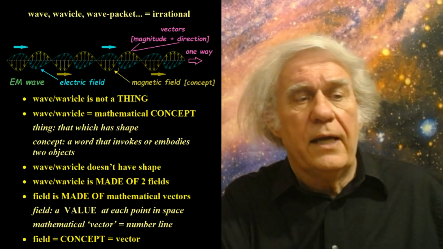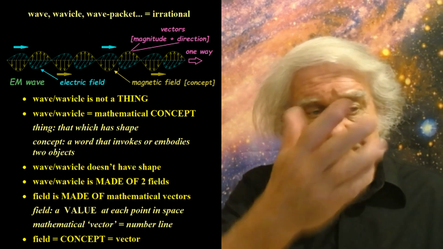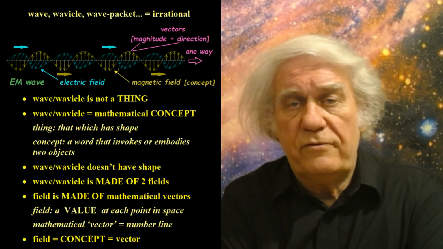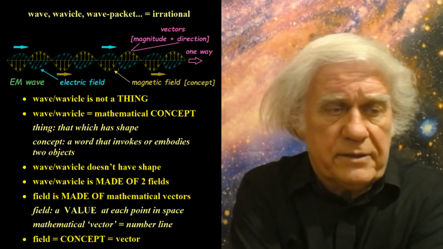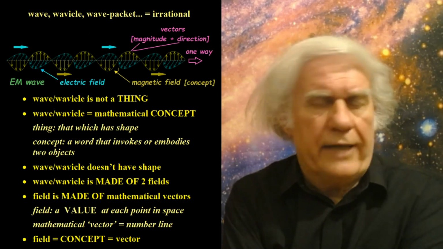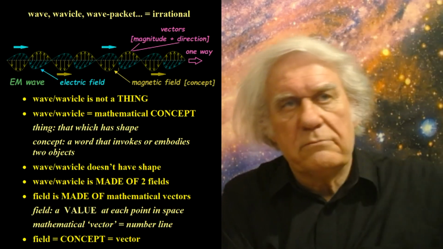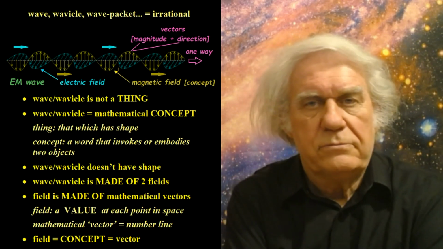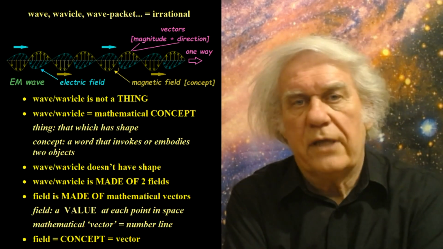Okay, but what's the problem with the wave? If there is no such thing as wave, why is it an irrational proposal? Because that's what it is. It's an irrational proposal. And there you see it. Okay, wave is made out of what? Vectors. Actually, two fields. What's a field? You see it there at the bottom. It's a value at each point in space. So field means values, many values around something, and we're talking about numbers followed by units, predefined units, standards that we created.